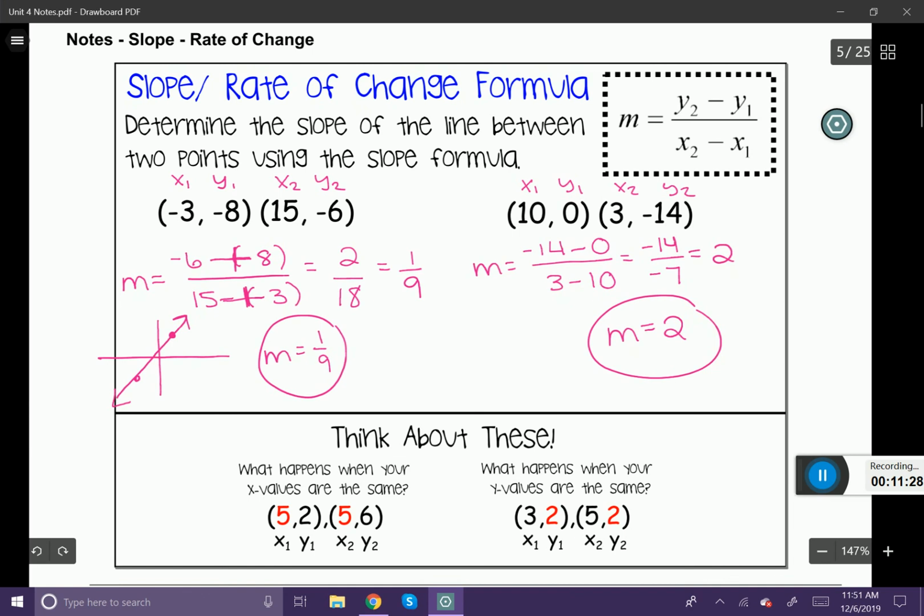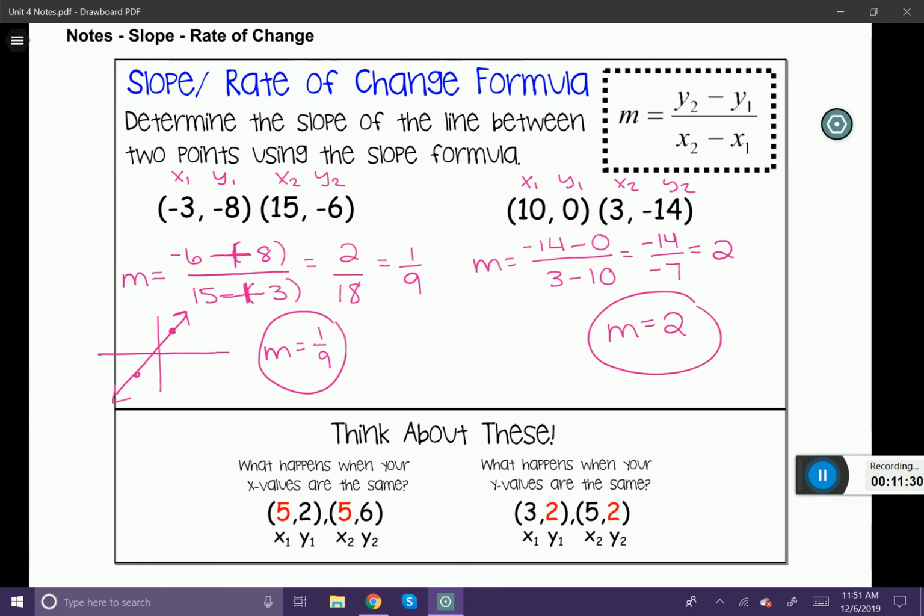Now let's think about these 2 at the bottom here. Think about what happens when your x values are the same. Well, if we have the changes in the y's over the changes in the x's, you have to think about what's going to happen here. If your x values are the same, they're going to cancel each other out, and you're going to be left with 0 in the denominator, with something else up top.